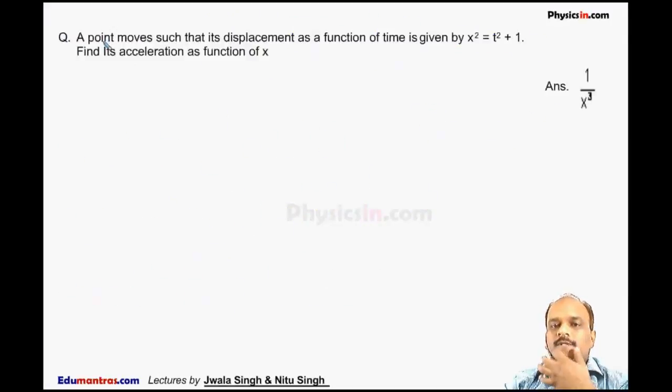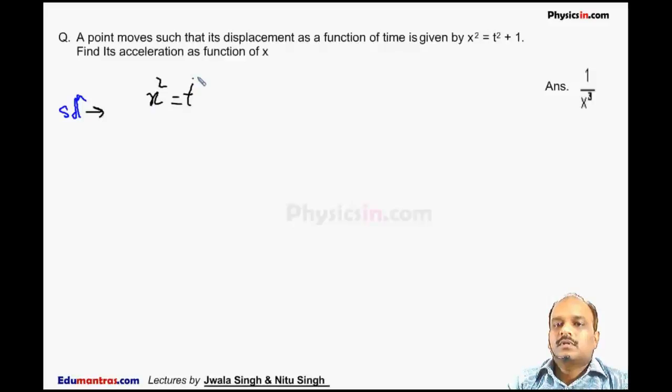The next question is: a point object moves such that its x coordinate as a function of time is given by x square equal to t square plus 1. You have to calculate the acceleration of the particle as a function of x. So it is given x square is equal to t square plus 1. This is the x coordinate of the particle as a function of time.